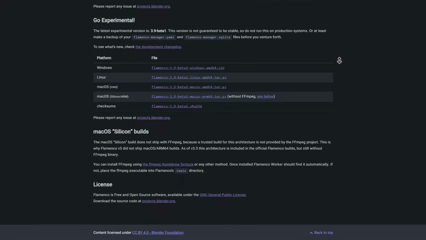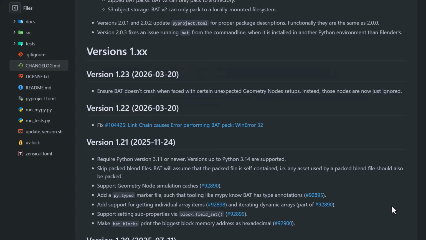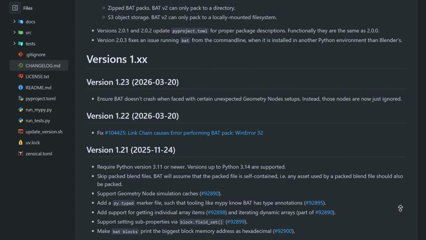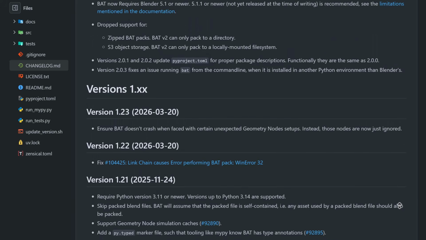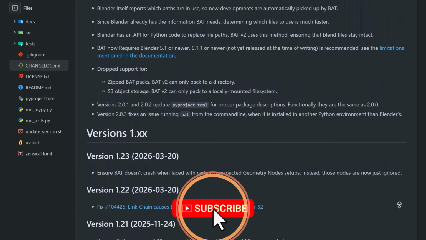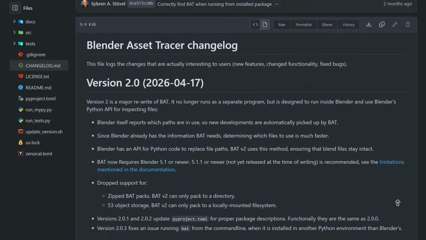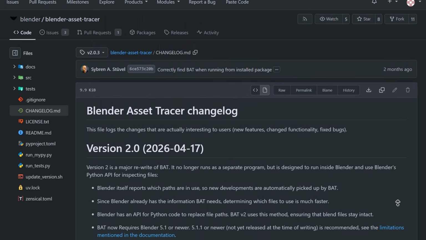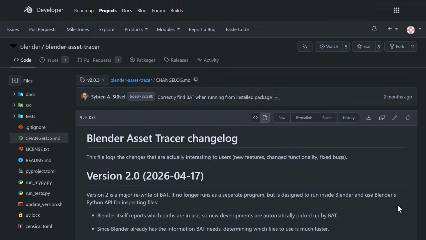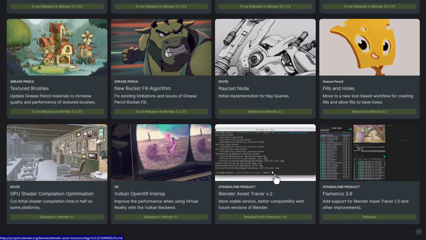And the Blender Asset Tracer is a companion tool to Flamenco that focuses on tracking and packaging all the assets a .blend file will depend on, as it simply ensures that when you do send a job to a render farm, all of the texture caches, the linked libraries, and other external files are properly collected and referenced. And version 2 has been released, and this is more stable. At the same time, Flamenco 3.9 now also has support for version 2, and other improvements alongside these have been added as well.